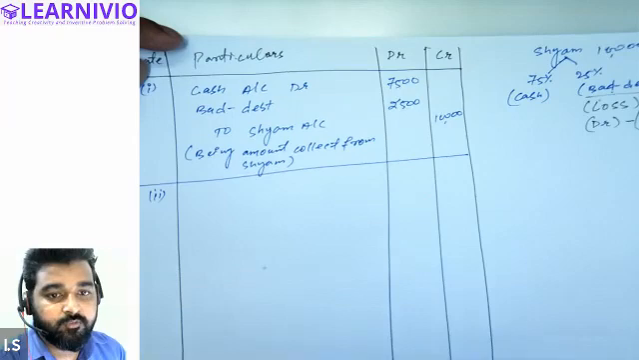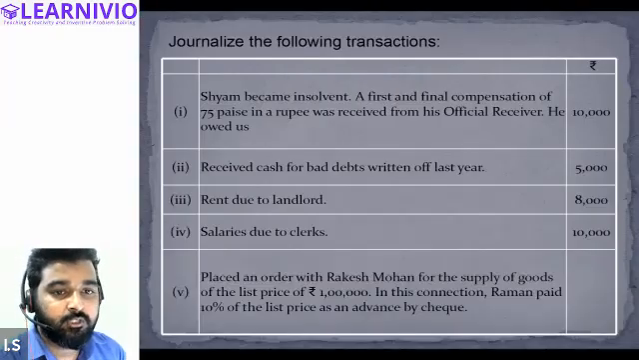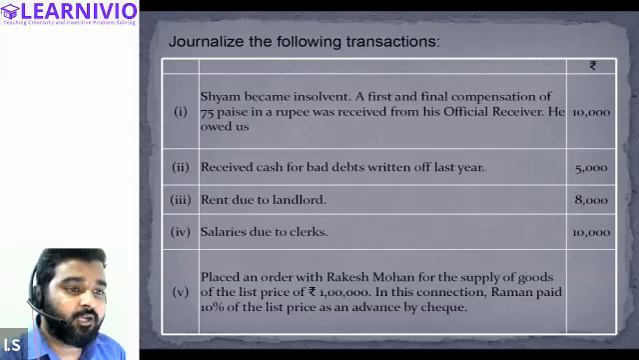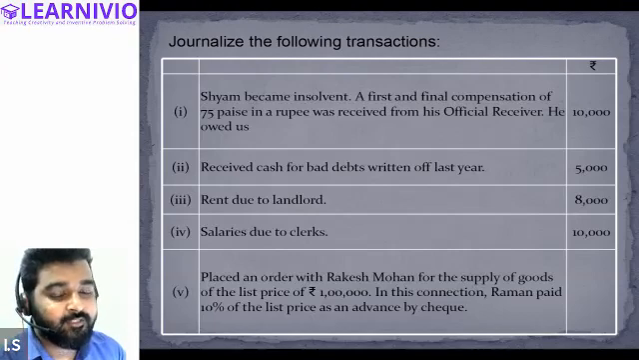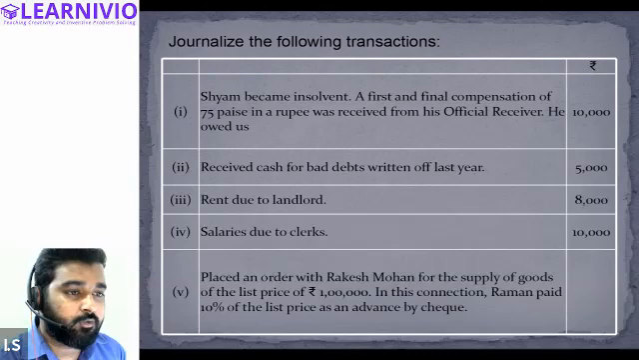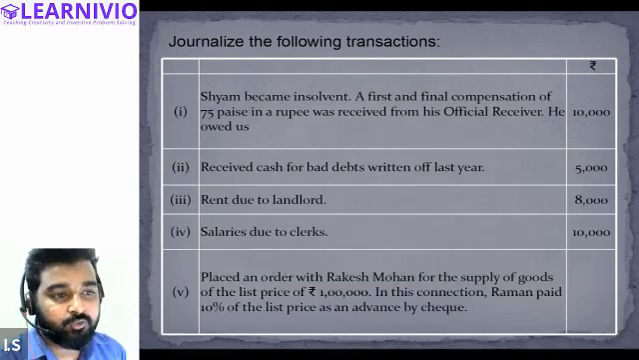So this was the first transaction. Now let's move to the second transaction. Second is received cash for bad debt written off last year. See what had happened last year: we had written off a debt, considering it as a bad debt. Now the person who had defaulted in paying the debt has realized, and he came to us and is paying the 5,000 rupees.